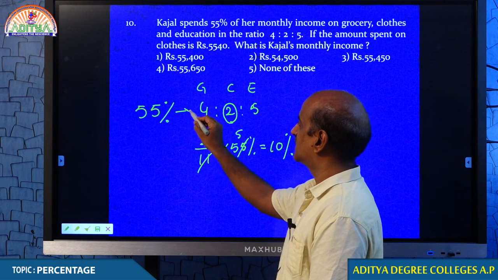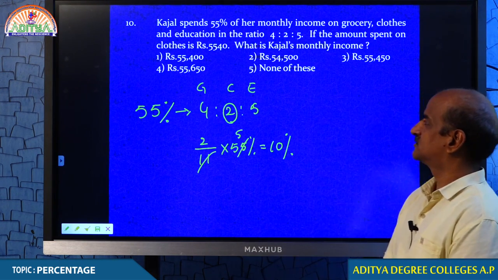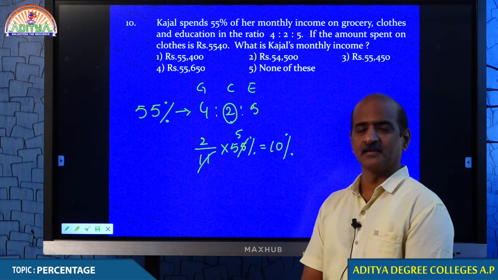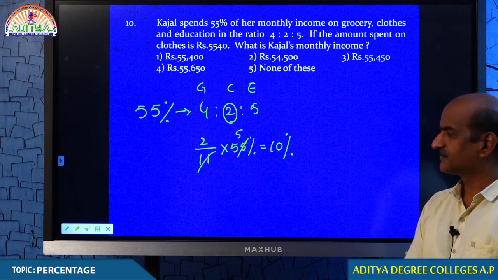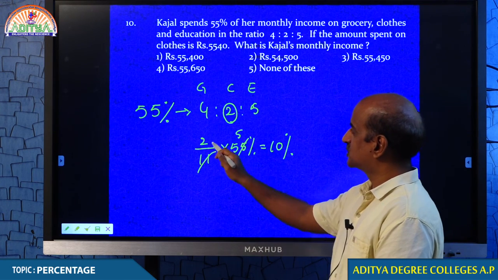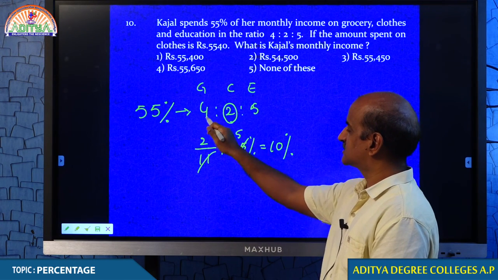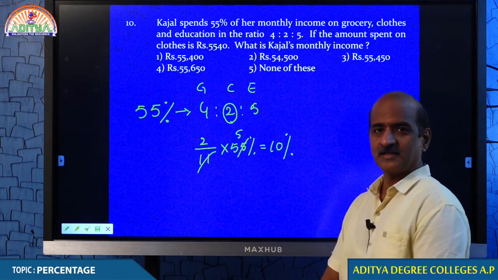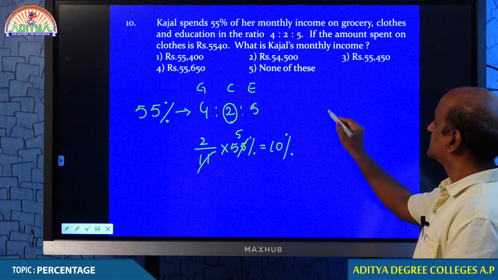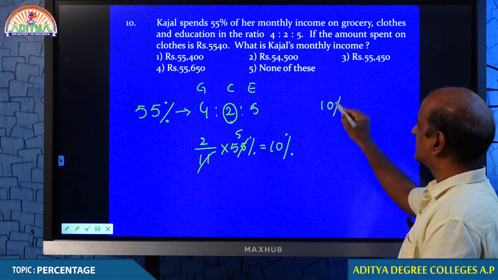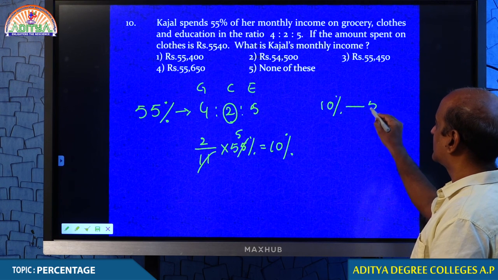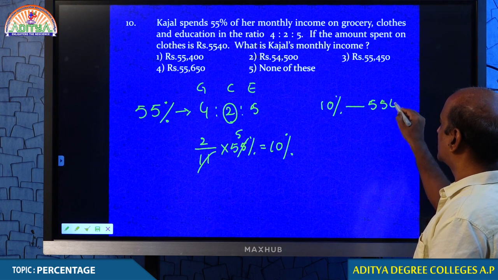55% is divided into 3 parts in the ratio of 4:2:5. So, clothes is 2 parts out of 11, you understand, 4 plus 2 plus 5 is 11, that is 10%. So, this 10% of the amount is equal to 5,540.